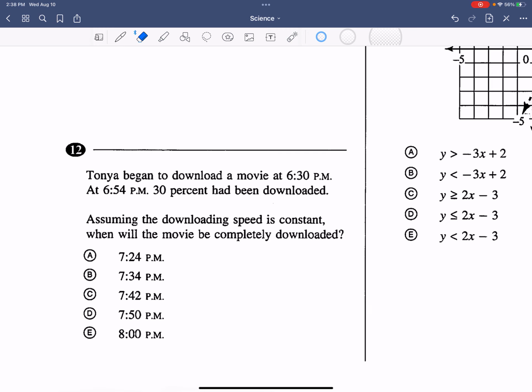So, this is one of those problems where a picture is worth 1,000 words to me. I would draw a straight line, and we're going to let this represent the whole download process. So this is 100% of the process.